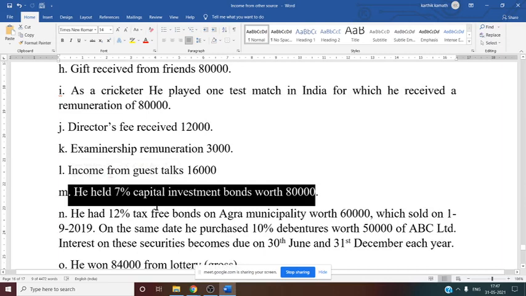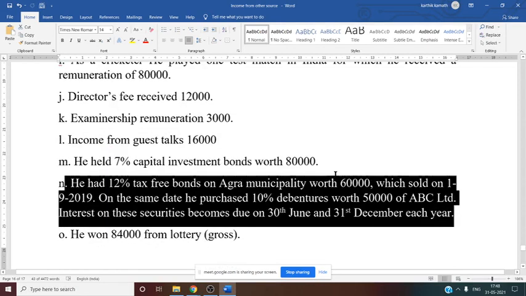Next, he had 12% tax-free bonds of Agra municipality, local authority, 60,000, which he sold on 1/9/2019. Now, how to get the calculation here? Can anyone tell me? Agra municipality, 12%, sold 1/9. Tell me.